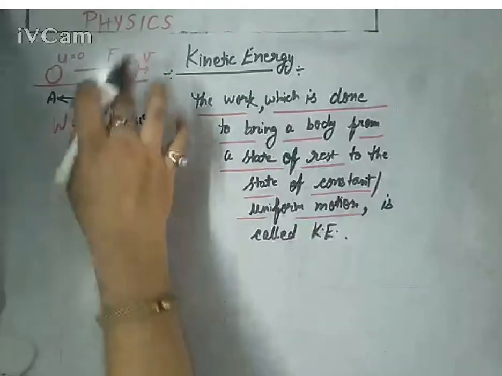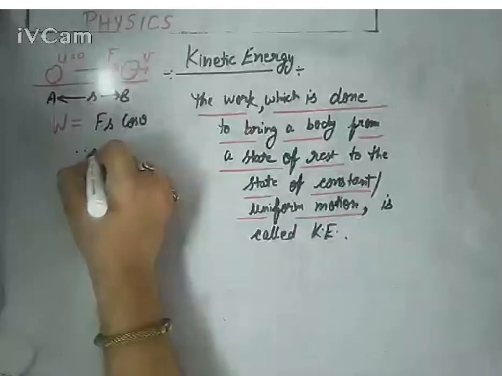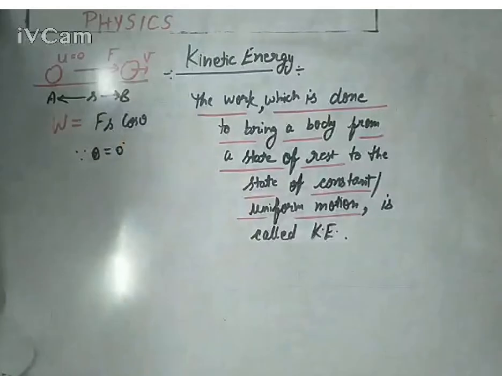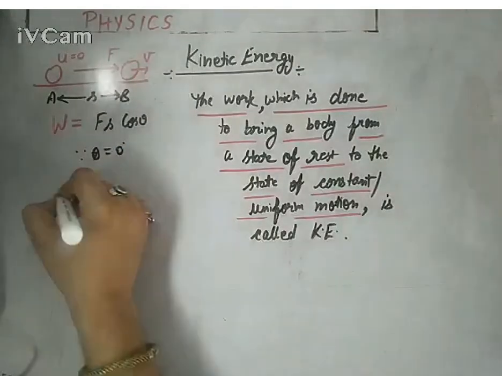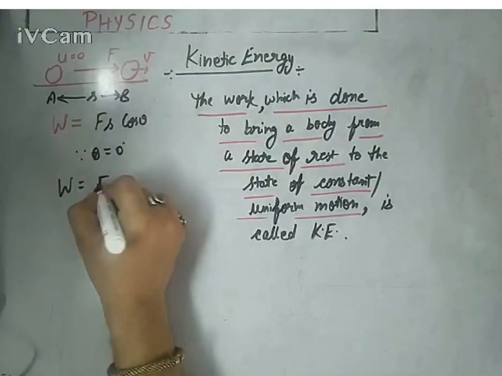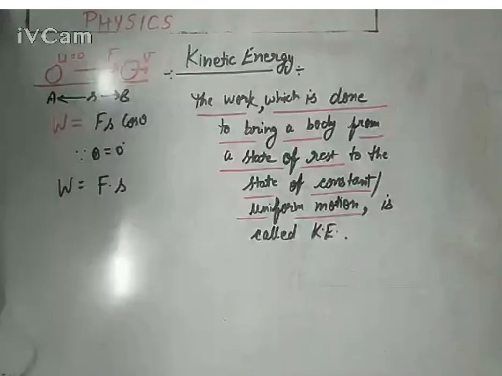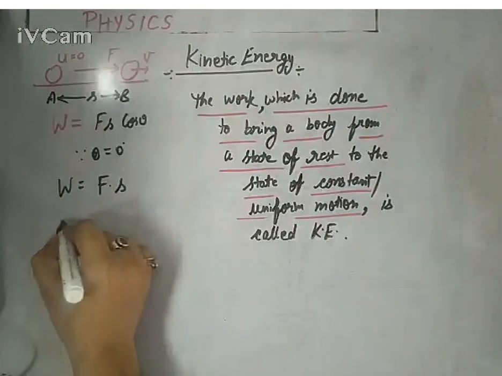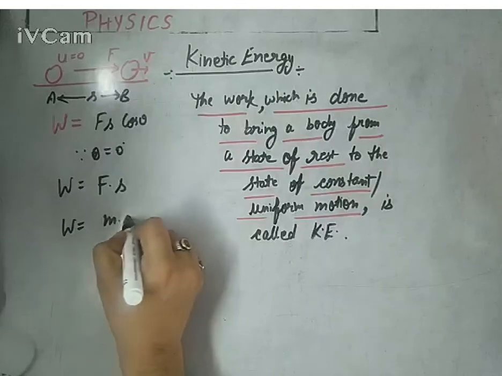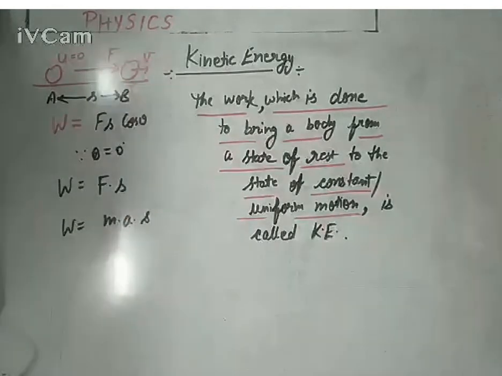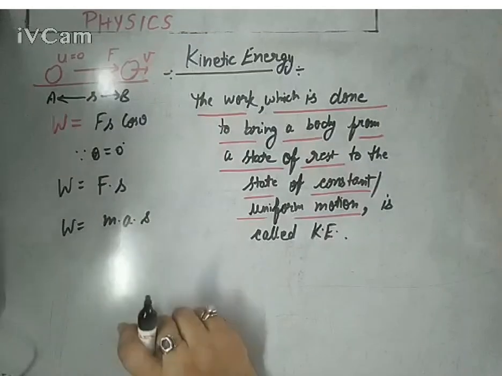Since the displacement and force are in the same direction, theta is 0, and cos 0 is plus 1. So the work done is simply F into s, because cos 0 is plus 1. Or you can say work done is mass into acceleration into displacement. Now you have two choices: either you can replace acceleration or you can replace displacement.